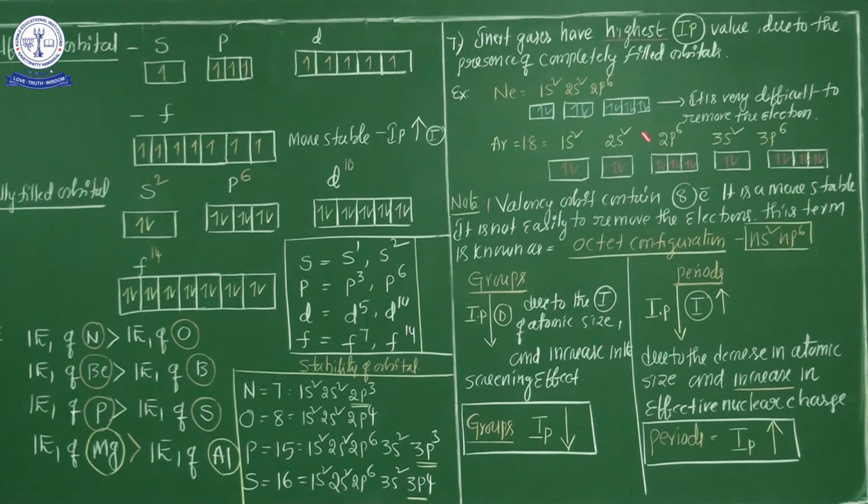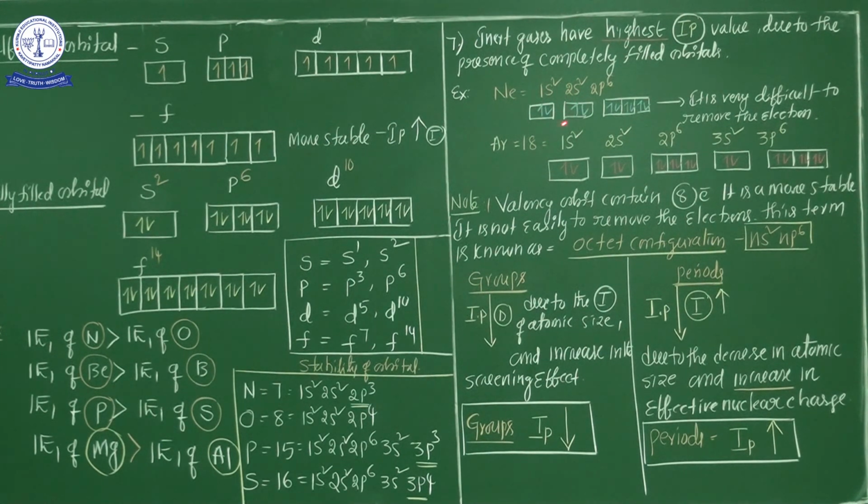Whenever you remove an electron from the inert gases, a huge quantity of energy is required, because all inert gases are generally completely filled with electrons. Now see here, two examples. Example number 1, neon. Neon is one of the inert gases. Its configuration is 1s2, 2s2, 2p6. From this s orbital, removing an electron is difficult, because it is completely filled.